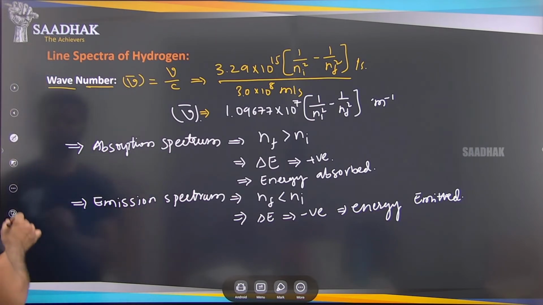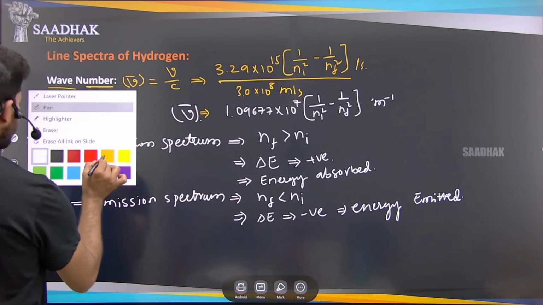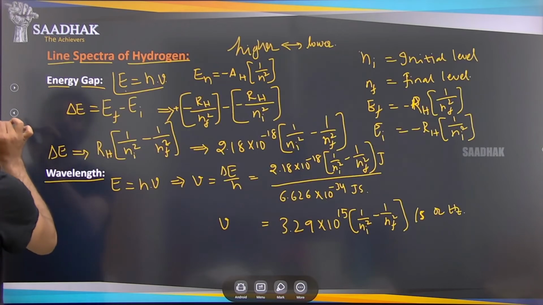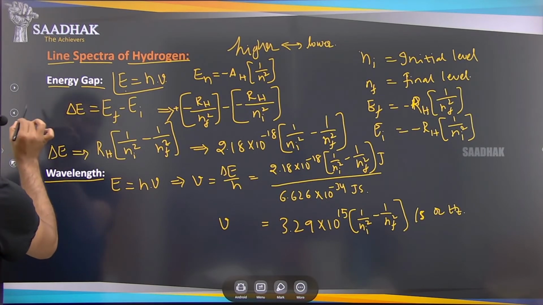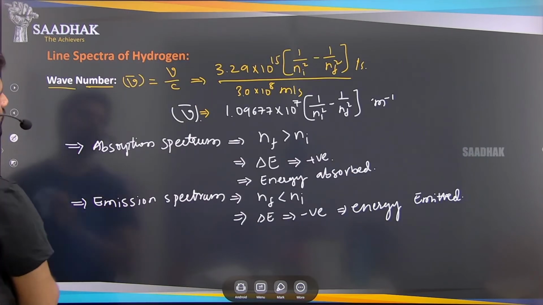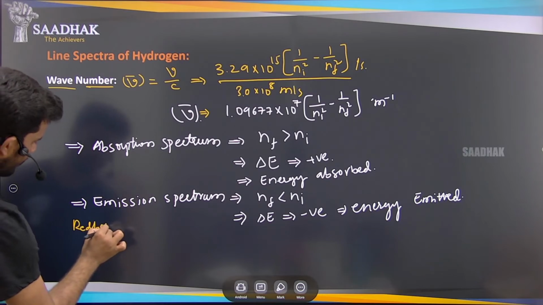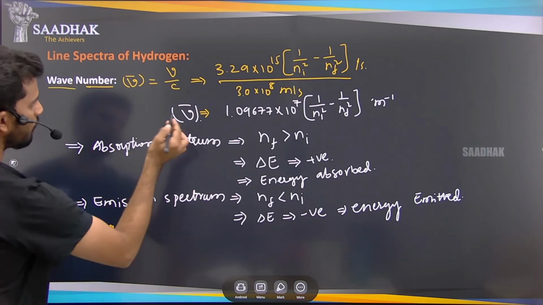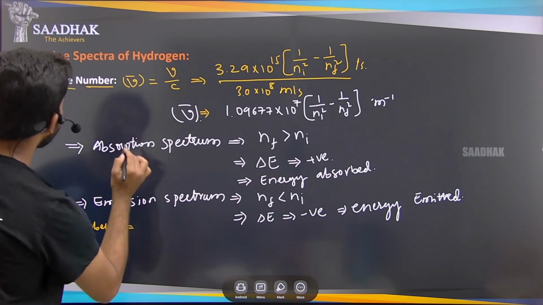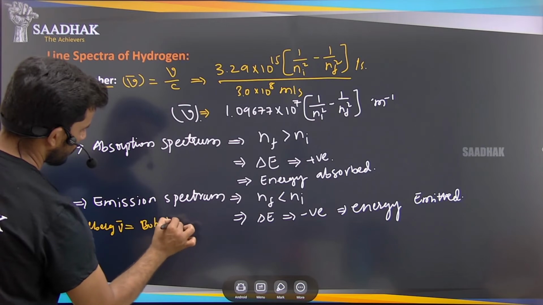Okay, so you know the Rydberg's equation and the equation for the wave number and the energy gap. This wave number is the same. Rydberg's equation gives v bar, and this is of Bohr's v bar.